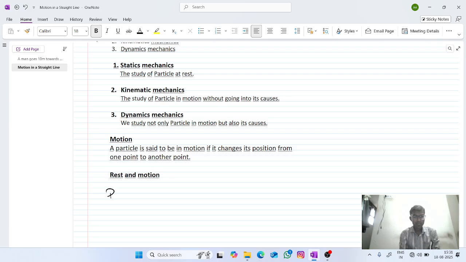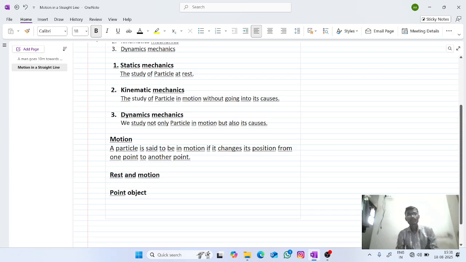Next we will see point object. So when will you say that the object is a point? For example, now you are standing on the earth surface. In the sky there are many stars here. Those stars are very huge, but they look like a point to you.